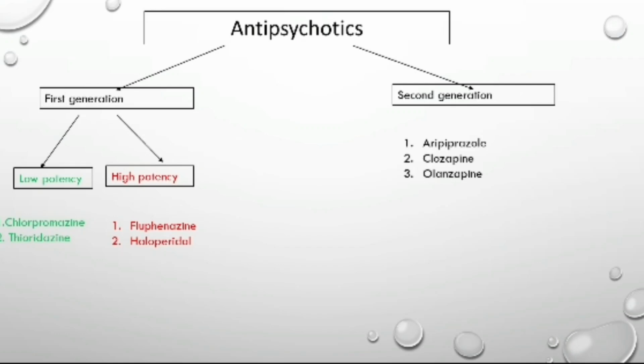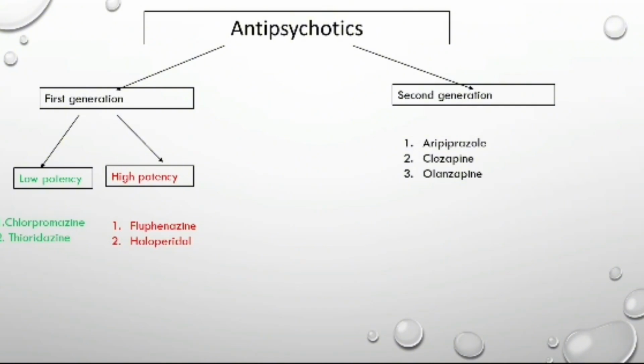First generation drugs, also known as the typical drugs, can be divided into low potency drugs and high potency drugs. Second generation drugs, also known as atypical drugs, are aripiprazole, clozapine, and olanzapine. These have fewer extrapyramidal symptoms but a high risk of metabolic side effects such as diabetes and weight gain.